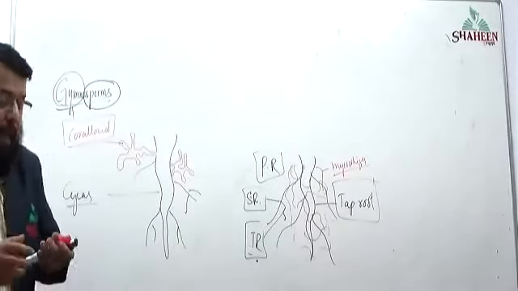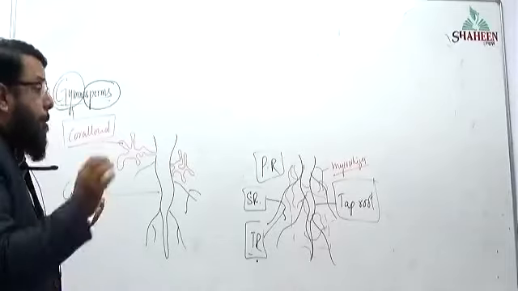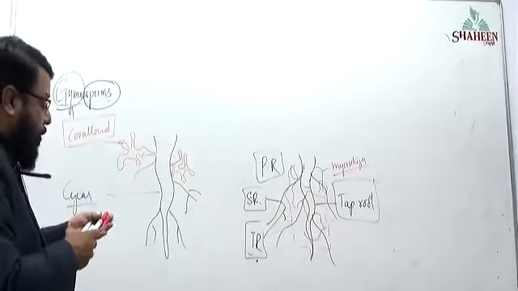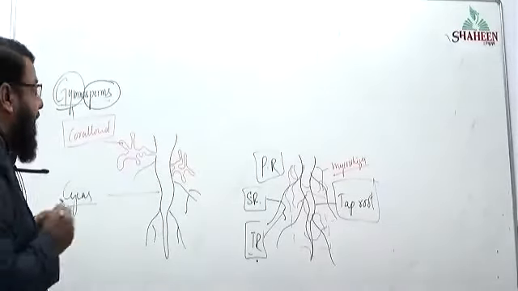In these coralloid roots, the plant will give shelter to some cyanobacteria.